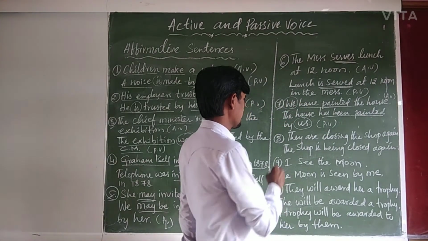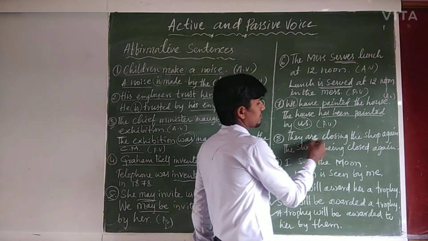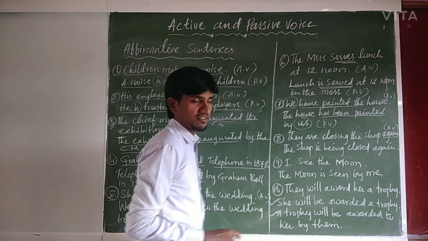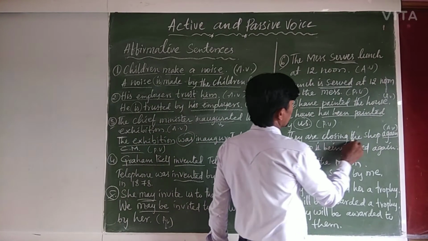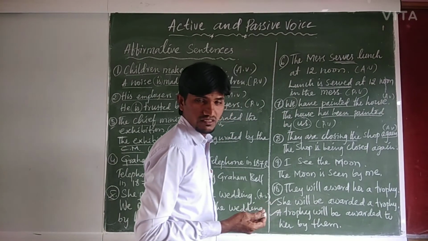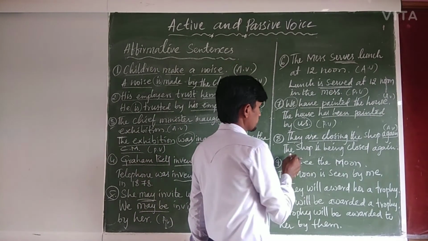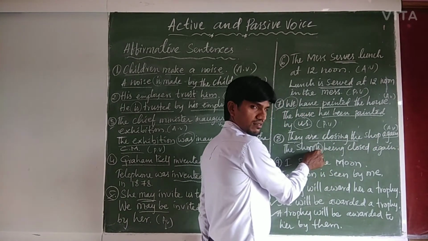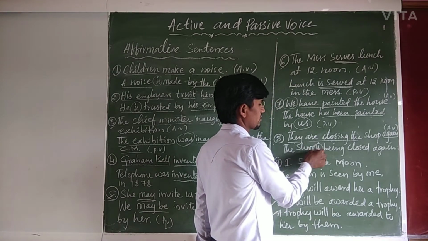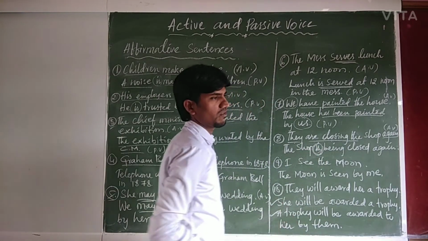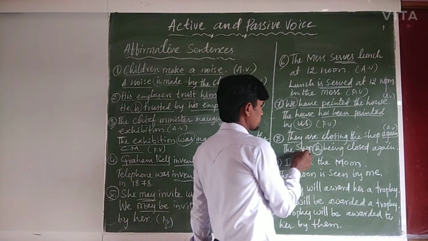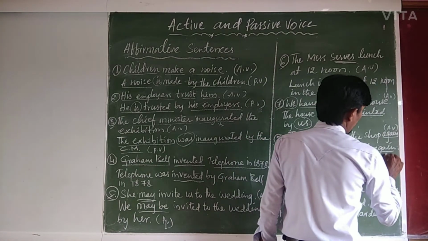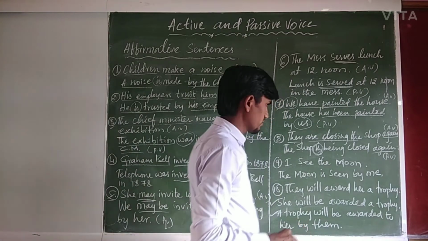Passive voice. And eighth example, let us see. They are closing the shop is in an active voice. They are closing, are closing, present continuous tense. The shop. So therefore the shop is. If they say shops, shops are. Singular noun takes singular verb, plural noun takes plural verb, subject verb agreement. Okay, right? The shop is being closed is the passive voice.